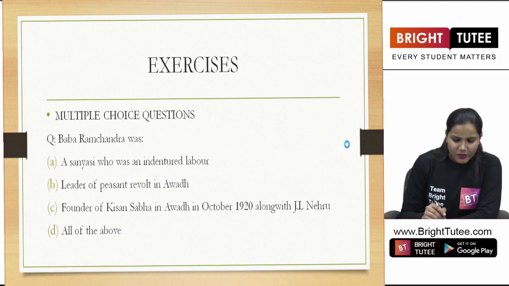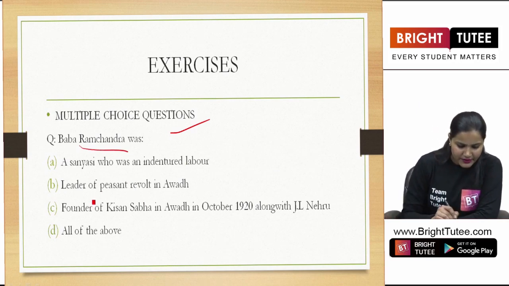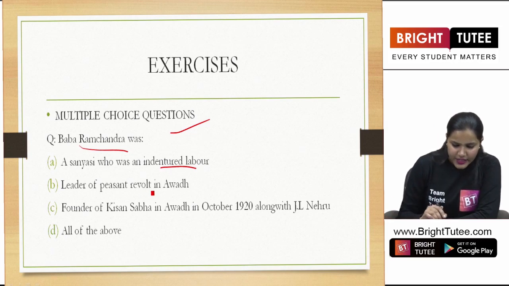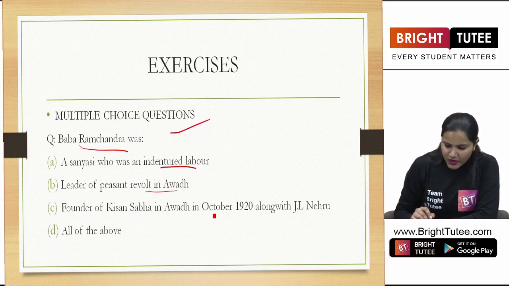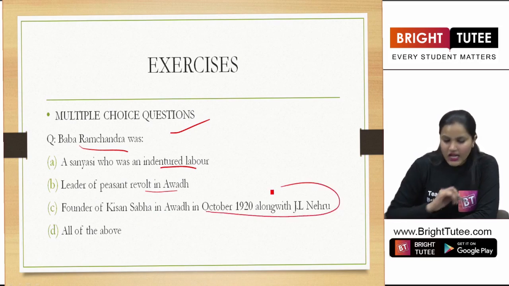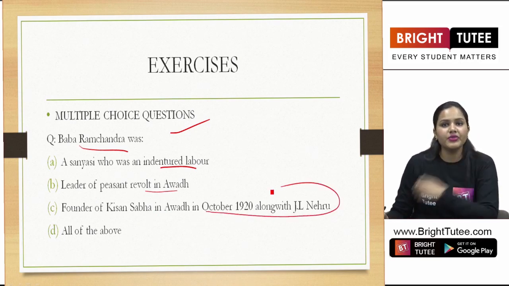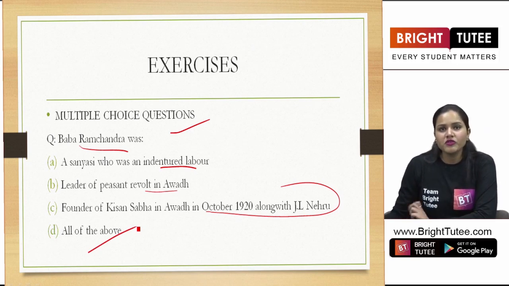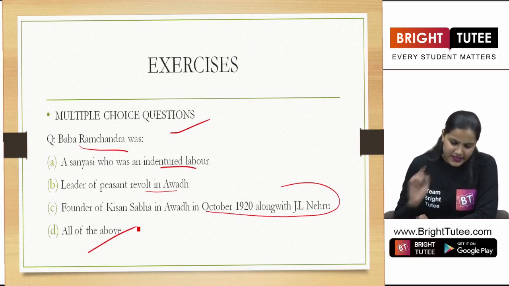The next question is a multiple choice question. Baba Ramchandra was a sannyasi who was an indentured labor, leader of the peasant revolt in Awadh, founder of the Kisan Sabha in Awadh in October 1920 along with Jawaharlal Nehru. The last option is all of the above. What do you think would be the correct answer?